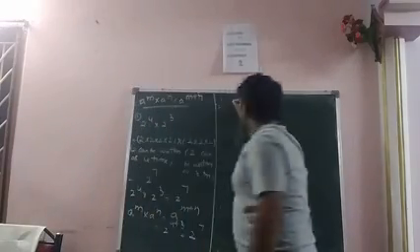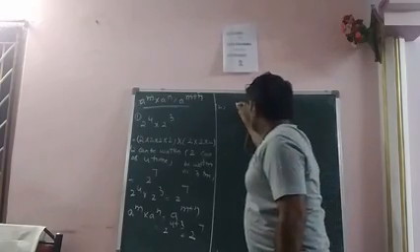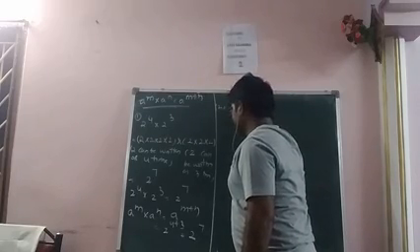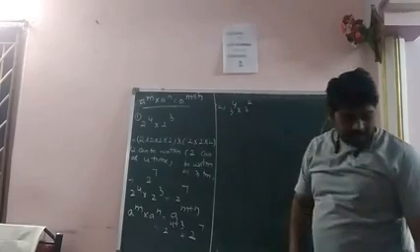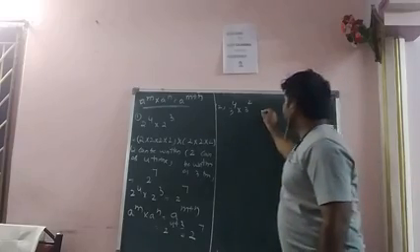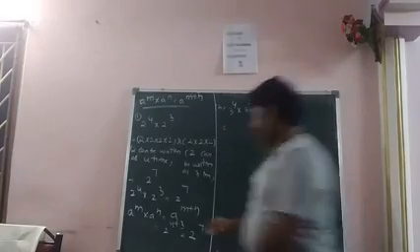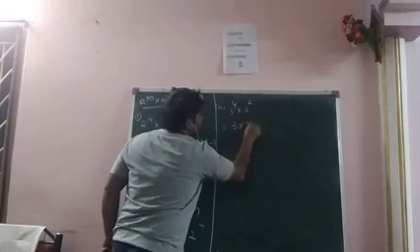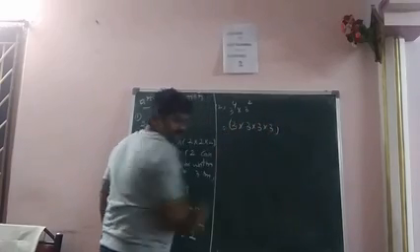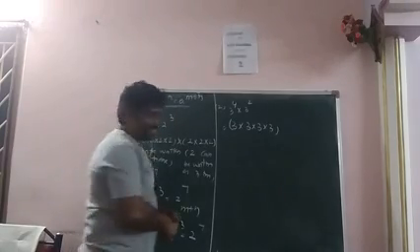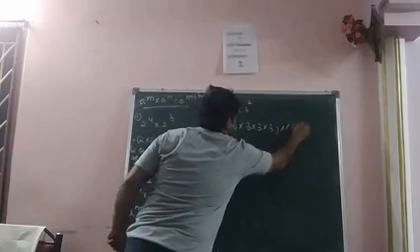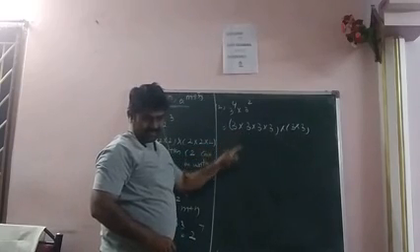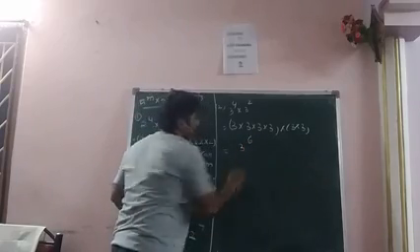So for the next problem, 3 power 4 into 3 square. How to write 3 power 4? 3 can be written 4 times: 3 into 3 into 3 into 3. And 3 square, what is 3 square? 3 into 3, 3 should be written 2 times. So totally how many 3s? 6. 3 power of 6.